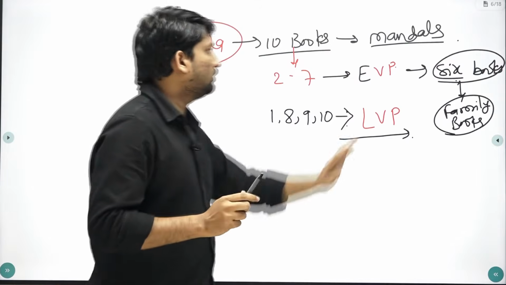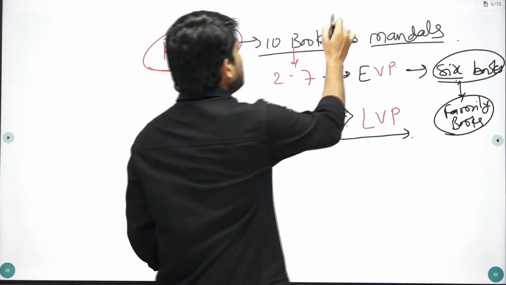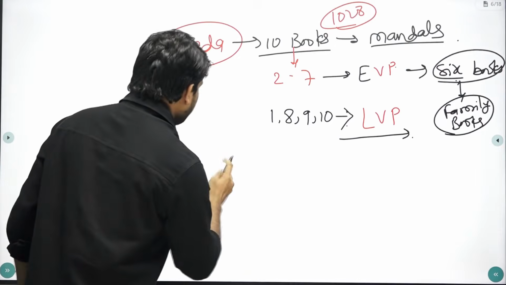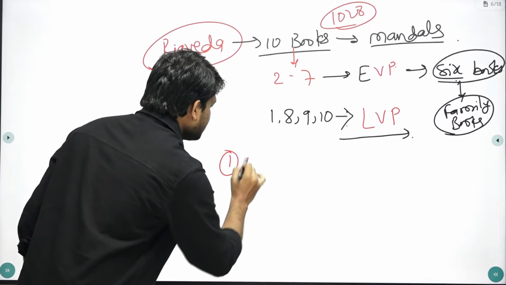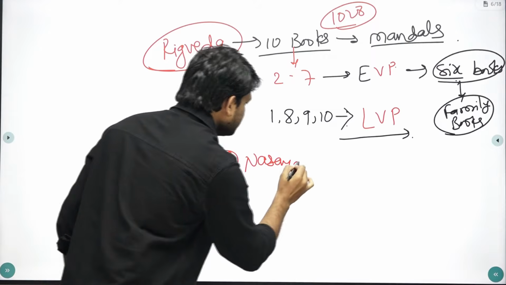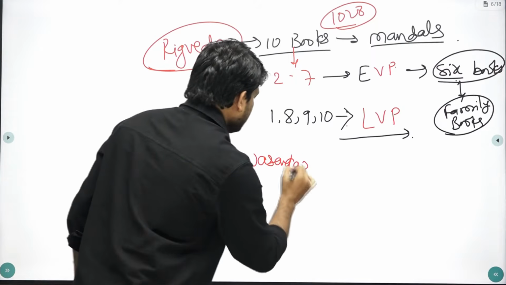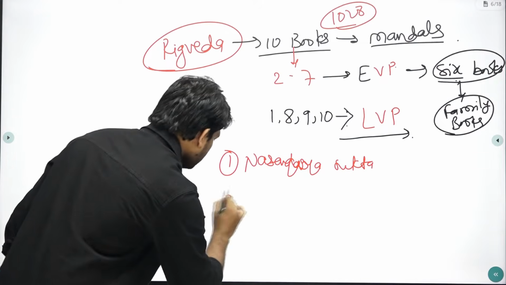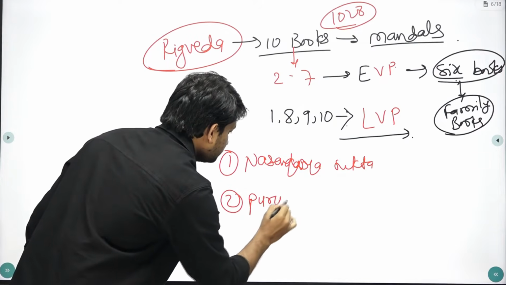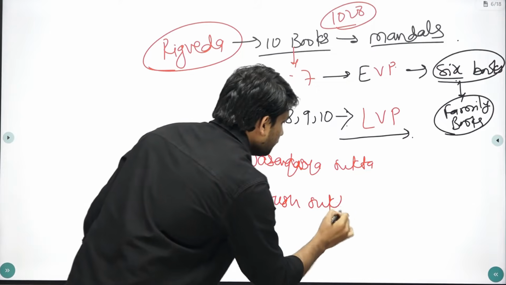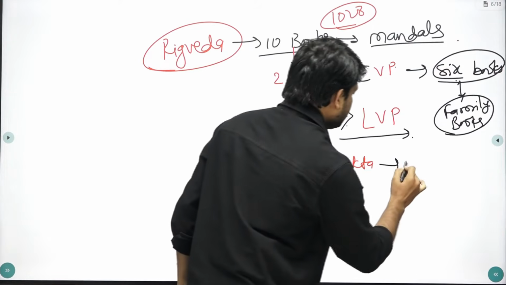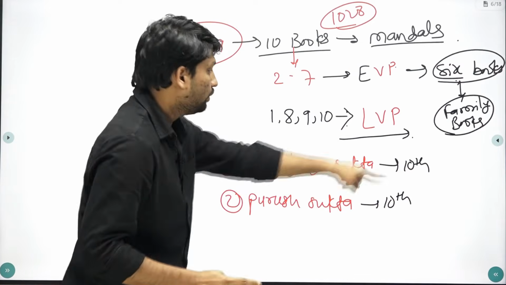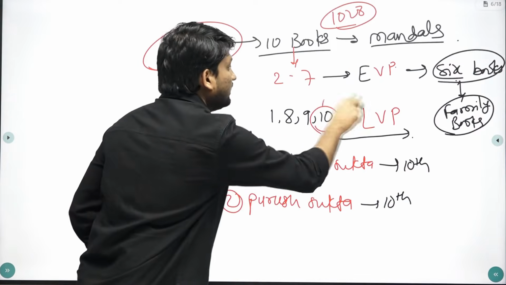Remember, you don't have to remember all these 1028 hymns or suktas, but 2 suktas are extremely important. Which are these? First is Nasadiya Sukta, and second is Purush Sukta. Both are from the 10th mandal, which means both were composed during the later Vedic period.